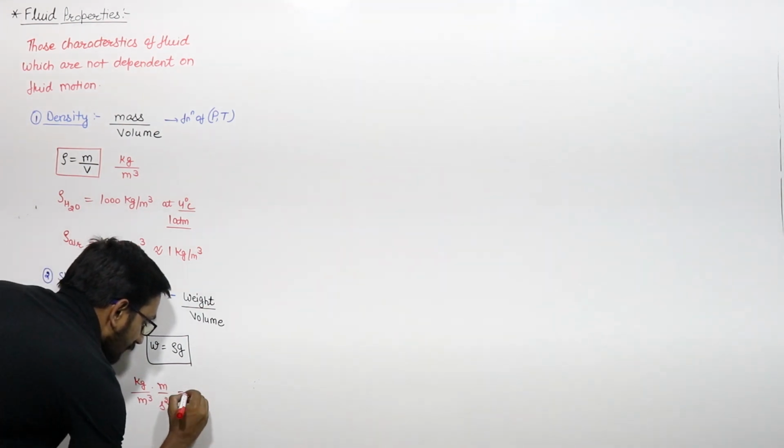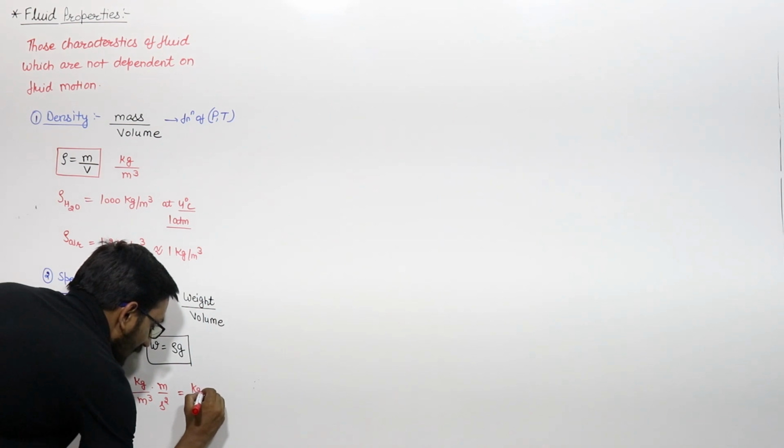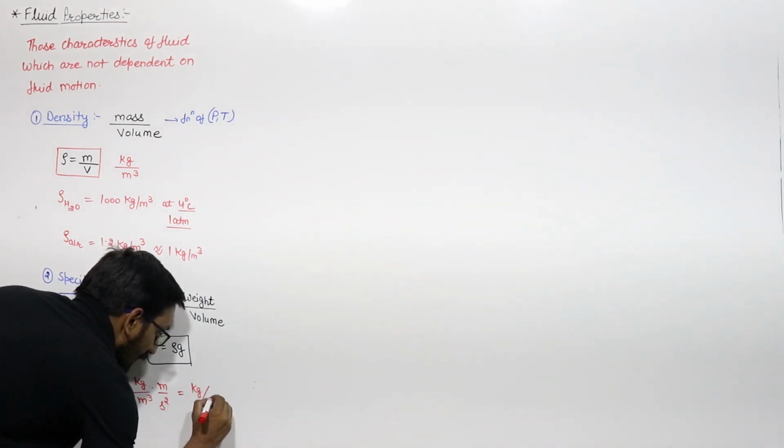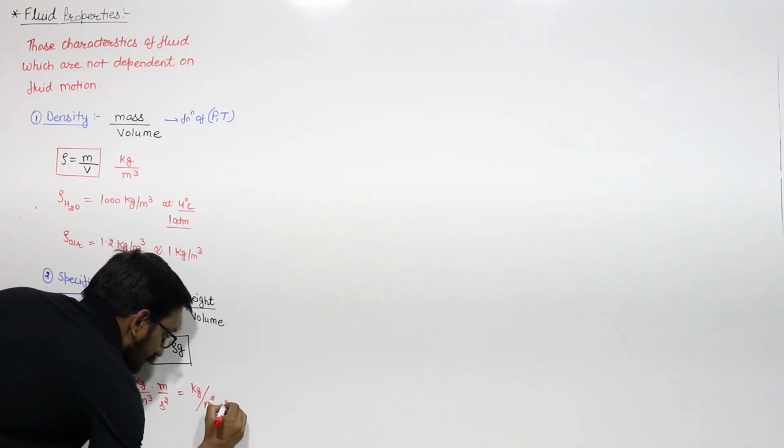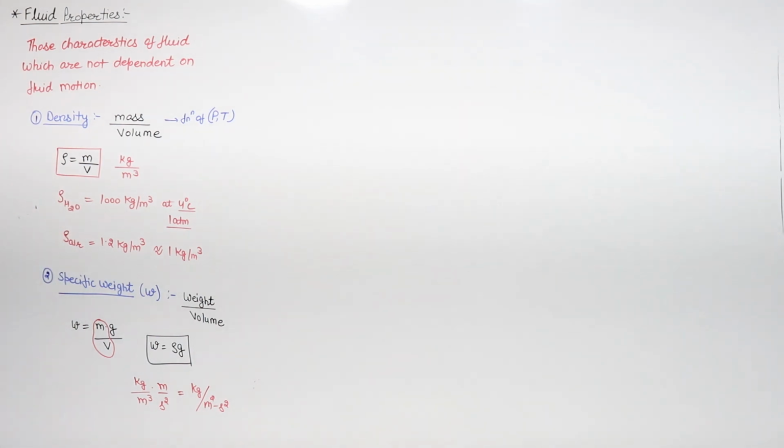So the unit of specific weight is kg per meter square second square. So this is all about your second property, that is specific weight.